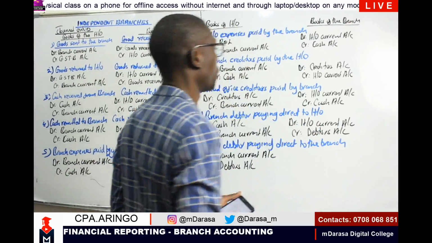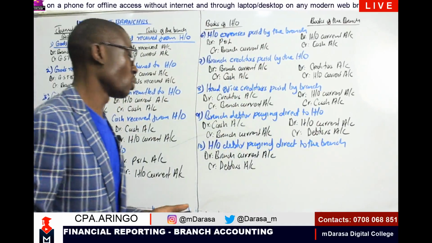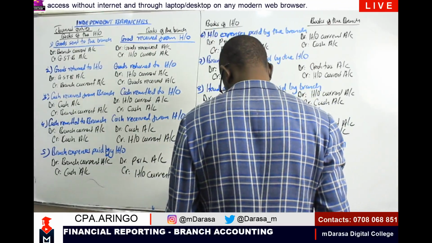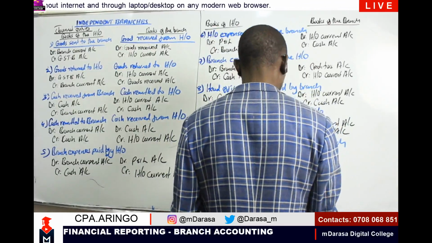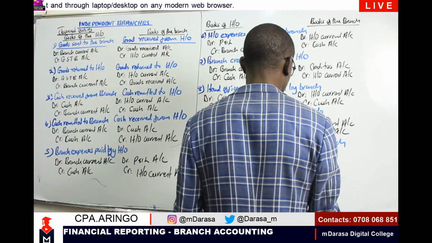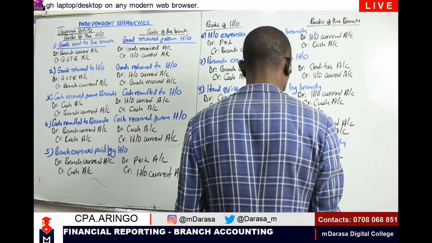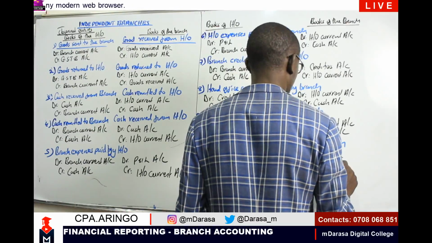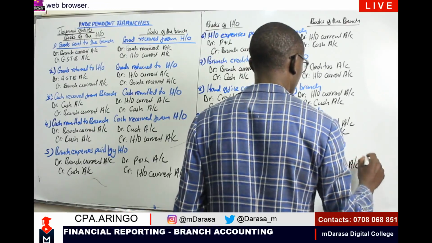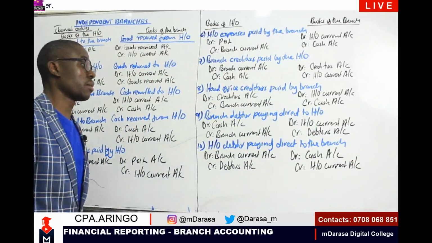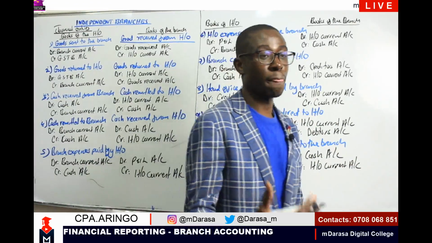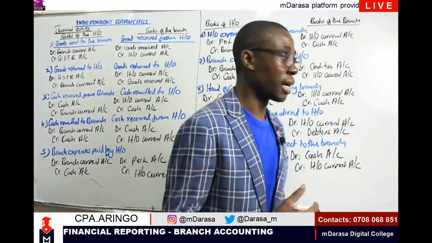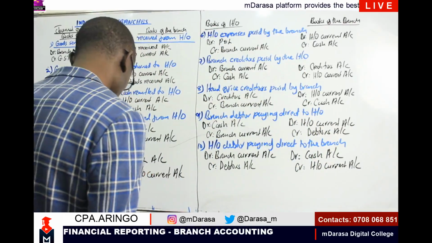And on the side of the branch, these are the entries that the branch will consider. On the side of the branch, we are going to debit our cash book account, because we are receiving that cash. And of course, we are going to credit our head office current account, because I'll be owing them at the end of the day. I am receiving this amount on their behalf. So it is as if we'll be owing the head office, okay?